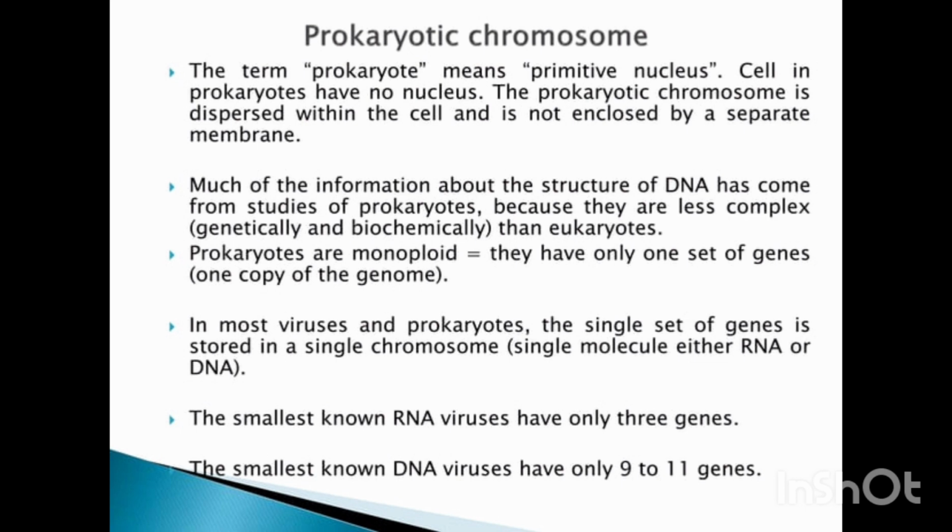Prokaryotes are monoploid, which means that they have only one set of genes, one copy of the genome. In most viruses and prokaryotes, a single set of genes is stored in a single chromosome, that is, a single molecule of either RNA or DNA. The smallest known RNA viruses have only 3 genes. The smallest known DNA viruses have 9 to 11 genes.